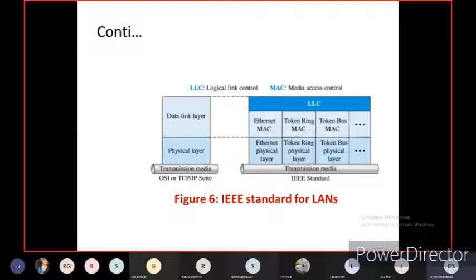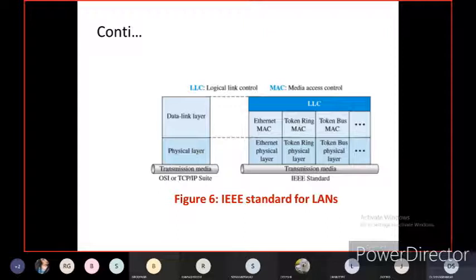As I told you in the previous section, these are the differences between logical link control and media access control. We are seeing in the first row, that is the data link layer. Second one is Ethernet media access control, token ring and token bus methods in the local area network. In the second row, that is the physical layer.